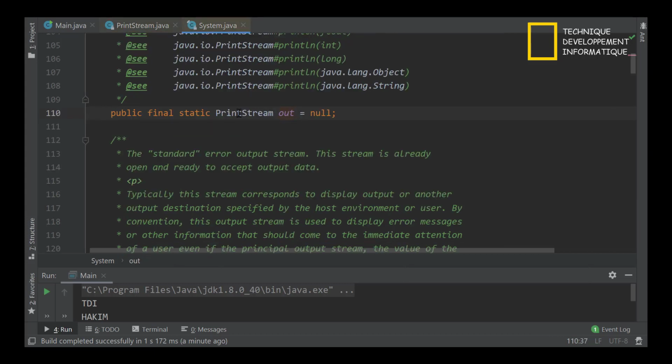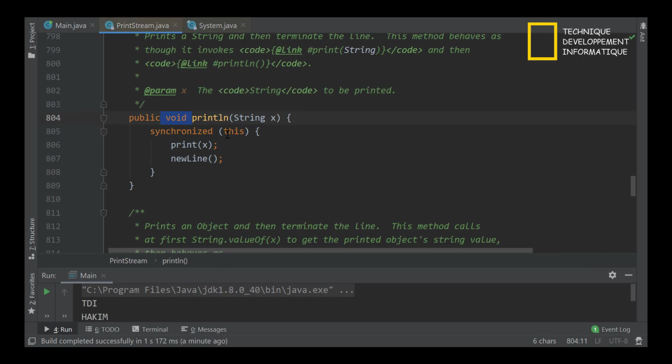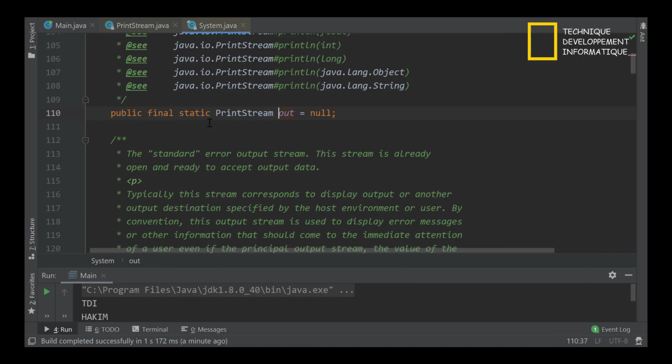Out is an object of this class, so we must just have this object, and we can call this instance method on the object. And this object is static, so we can just write the name of this class, System, and dot out. So we can call these